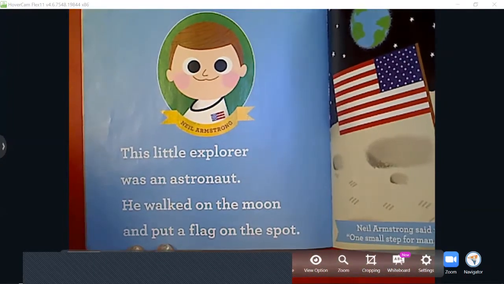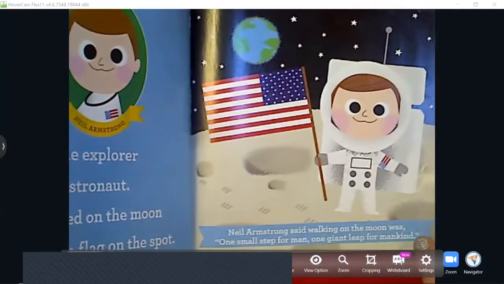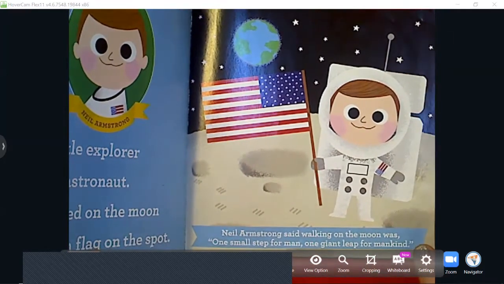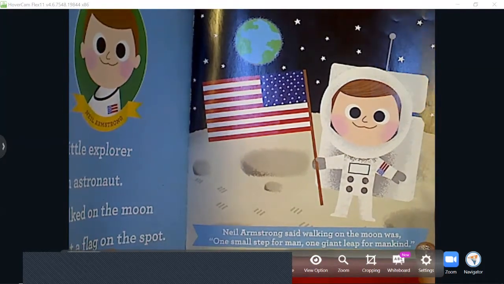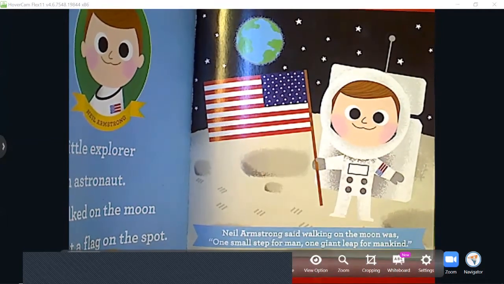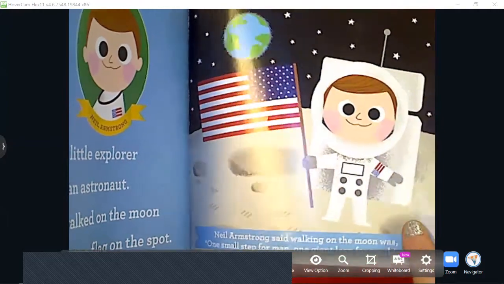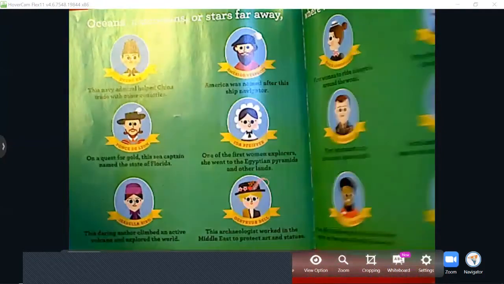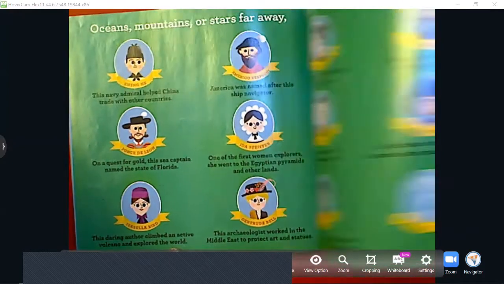This little explorer was an astronaut. He walked on the moon and put a flag on the spot. Neil Armstrong said walking on the moon was one small step for man, one giant leap for mankind. Did you know that our flag is on the moon? Yeah, the flag of the United States of America is actually up on the moon. Isn't that so cool? So there's some more pictures of people that were explorers that we can learn about another time.